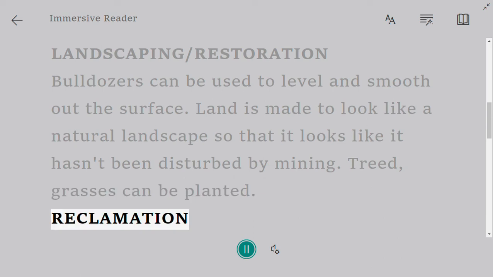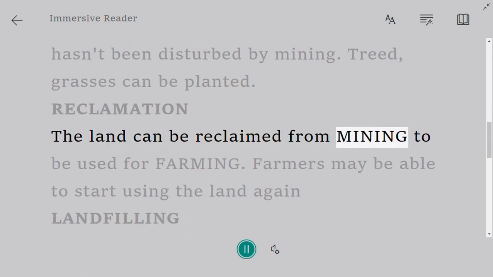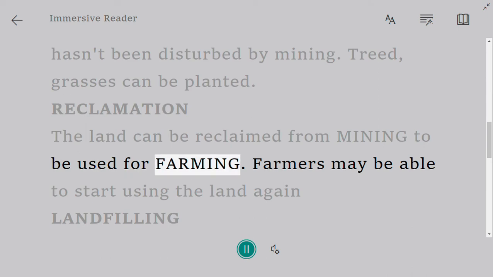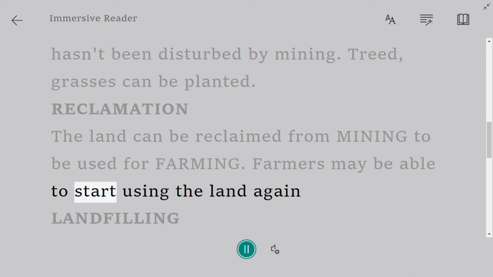Reclamation. The land can be reclaimed from mining to be used for farming. Farmers may be able to start using the land again.